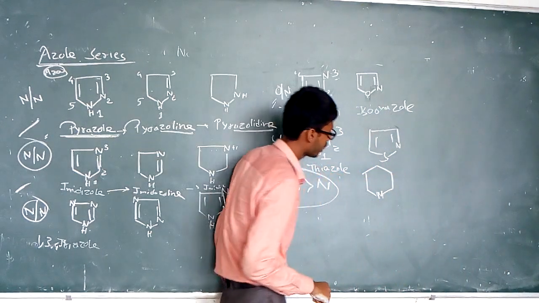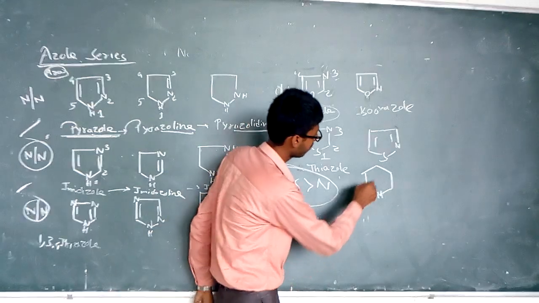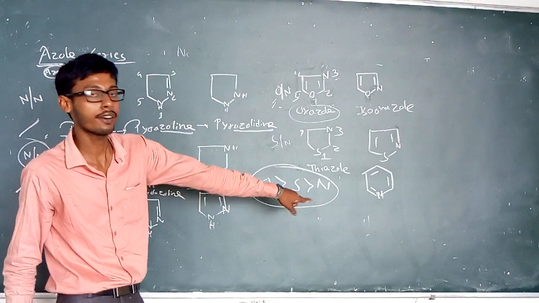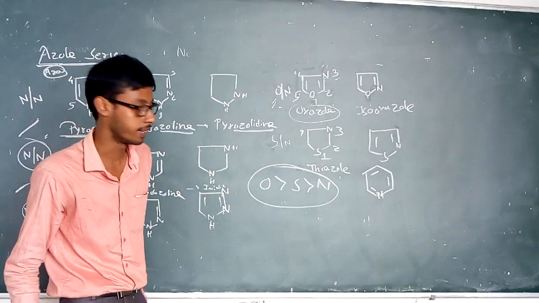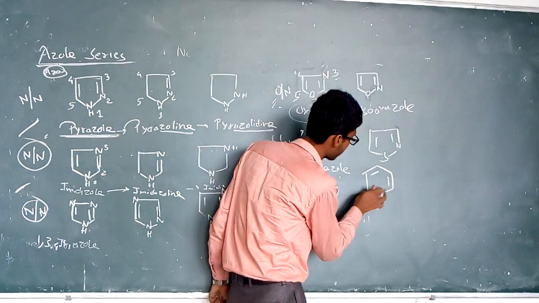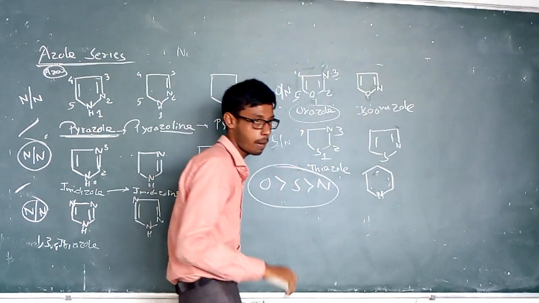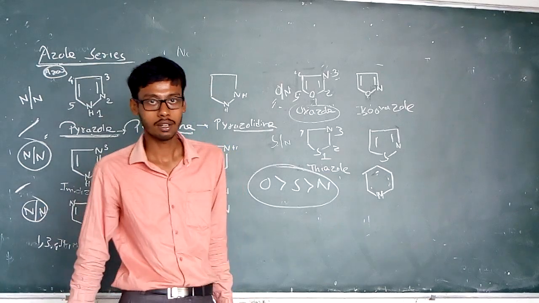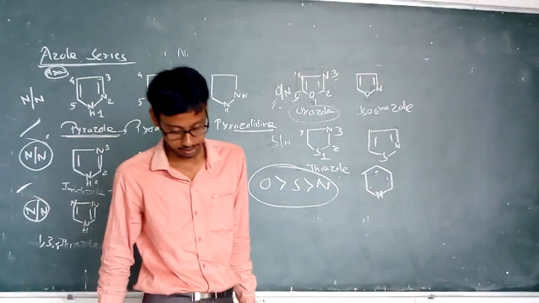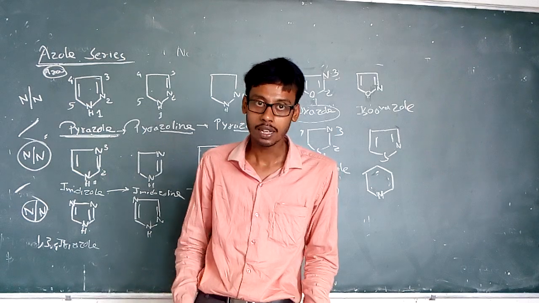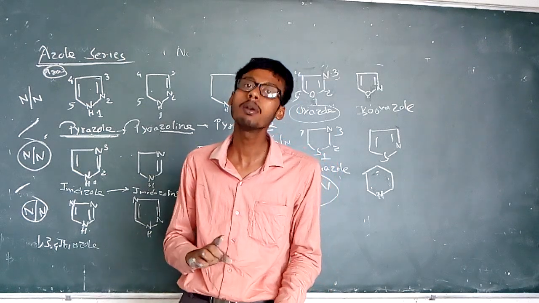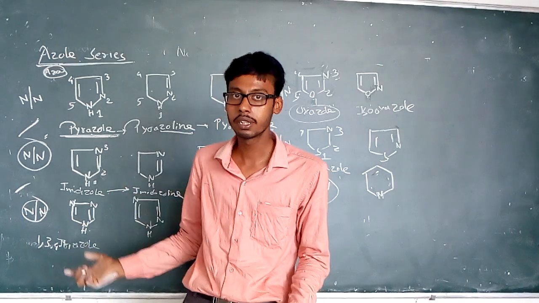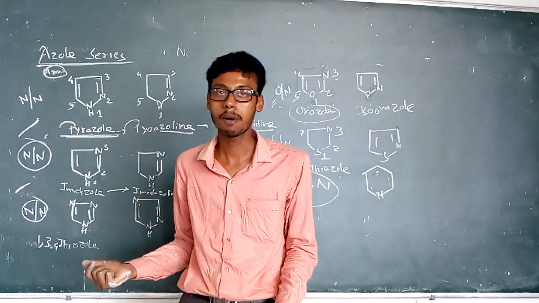So a 6-member heterocyclic ring system containing one nitrogen is known as pyridine, and when pyridine becomes saturated, it is known as piperidine, and the compound becomes aliphatic in characteristics.